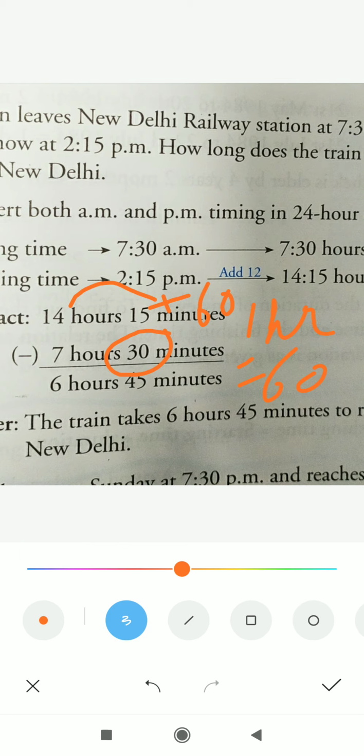Here 1 hour has already been taken, so 13 hours are left, and 13 minus 7 is 6. Now your answer is 6 hours 45 minutes.